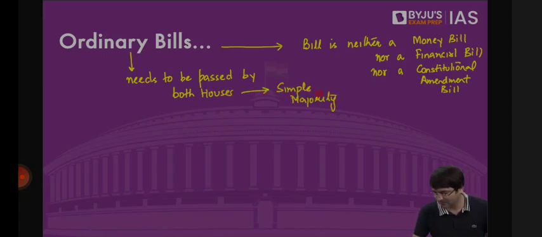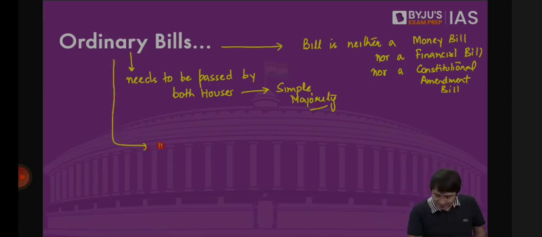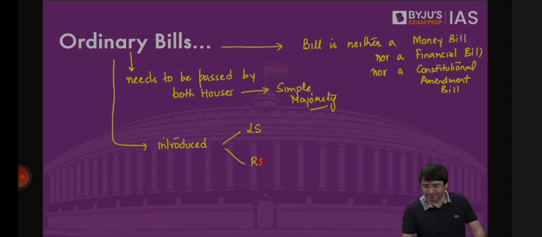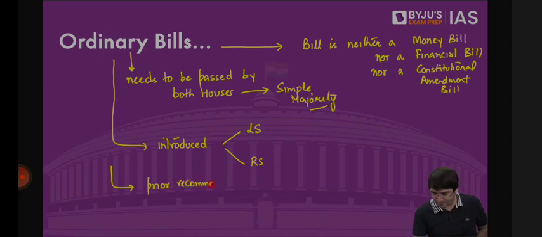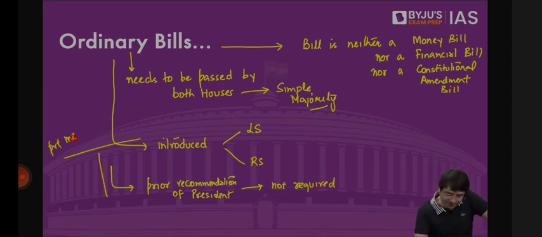But what is the process? This ordinary bill can be introduced in either Lok Sabha or Rajya Sabha. So where can we introduce this bill? Either in Lok Sabha or in Rajya Sabha, either of the 2 houses. Prior recommendation of the President is not required. It can be introduced by a private member or a government minister.